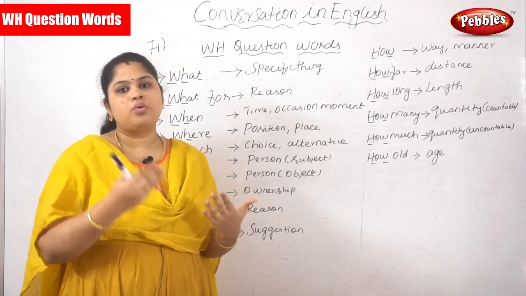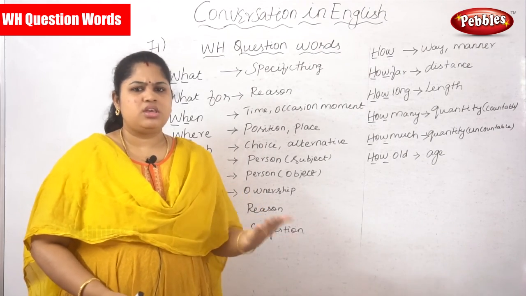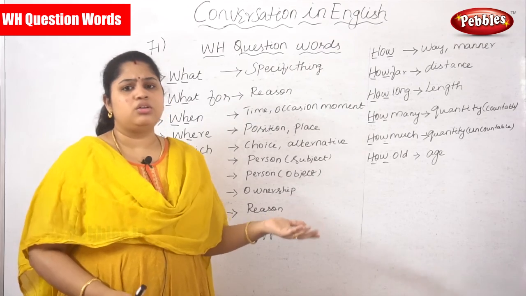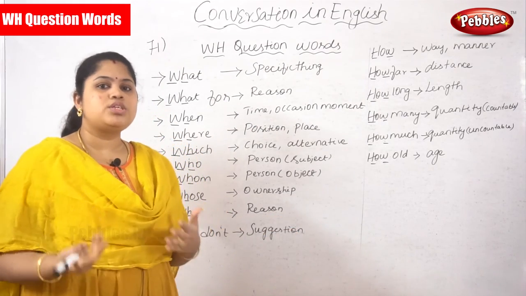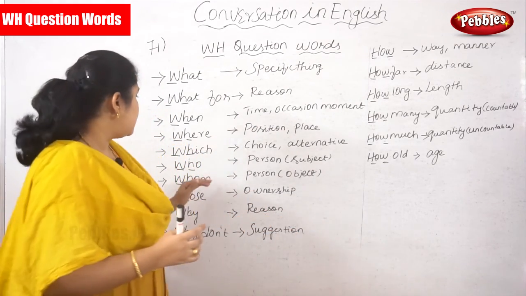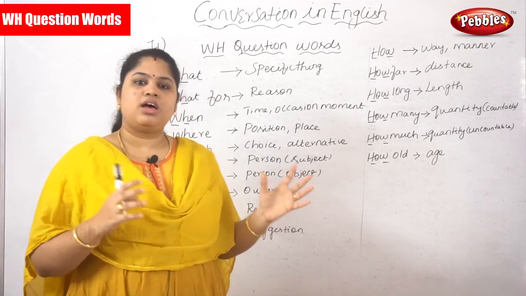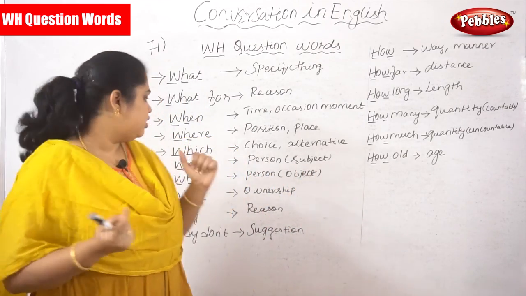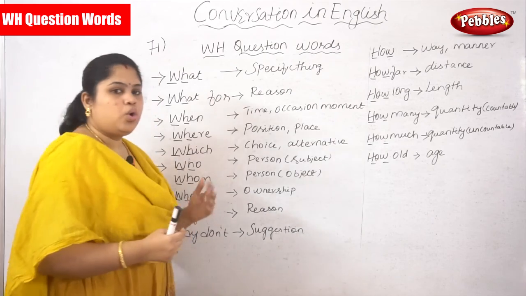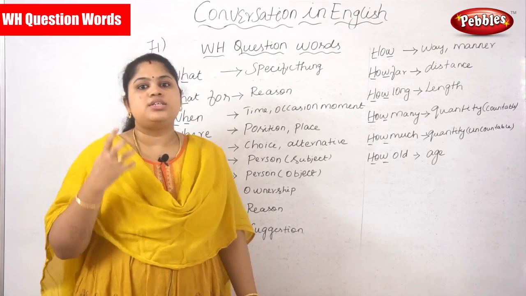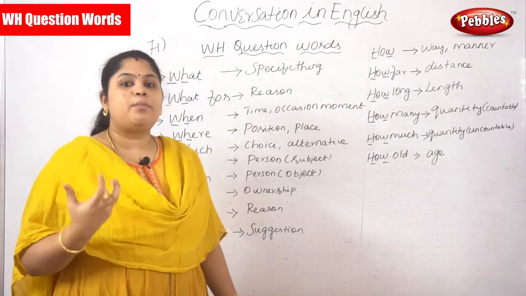If you want to know about someone, you can say who is he, or who is your uncle, who is your mother. Okay, it always mentions the person. Next, whom. It also mentions the person as well as an object. Okay, next thing, whose. So whose always asks about the ownership.